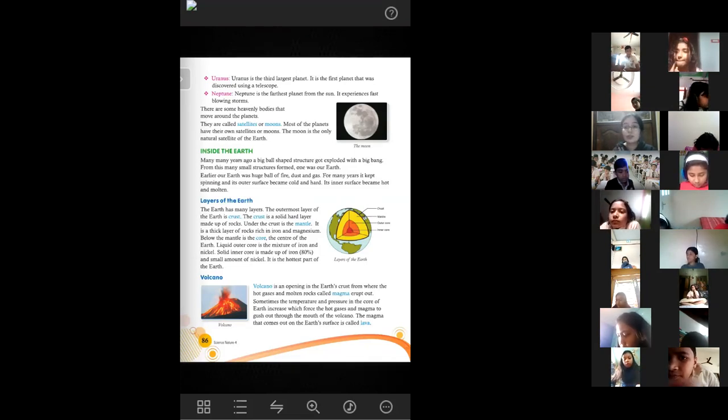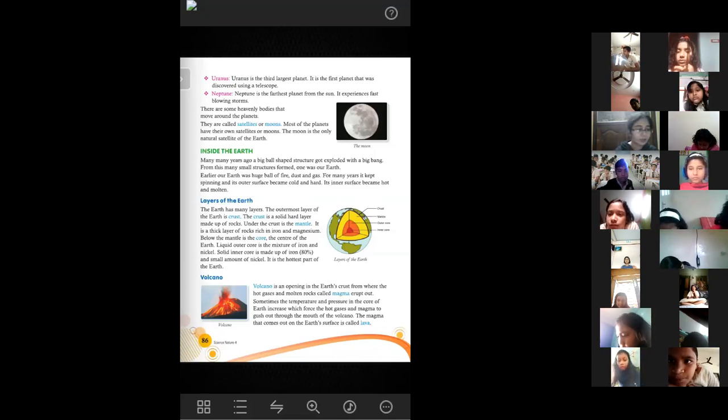There are a total of 3 basic layers. The outermost layer is called the crust. The layer right after the crust is called the mantle. And right after the mantle, it is the core. Now the core is also divided into 2 portions: one is the outer core and another is the inner core. You can see here in this picture. Let me show you another picture so that you can understand it better.